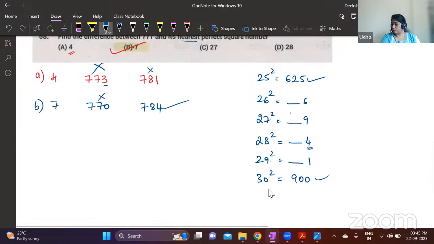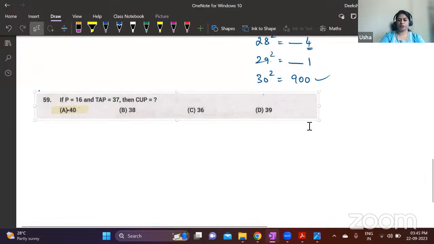We'll take the next question. Next is coding and decoding. Solve this quickly.